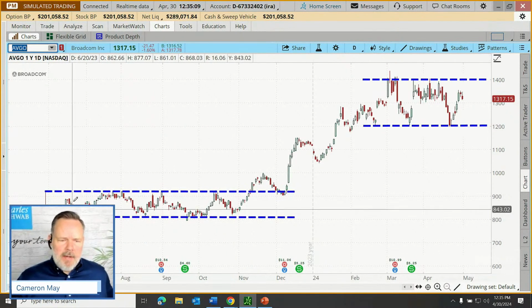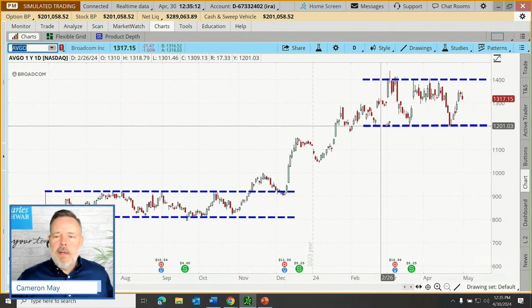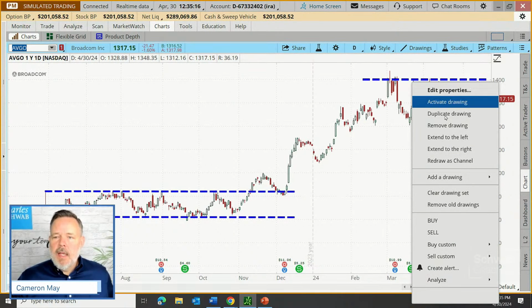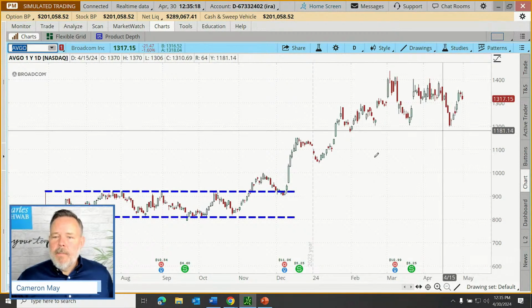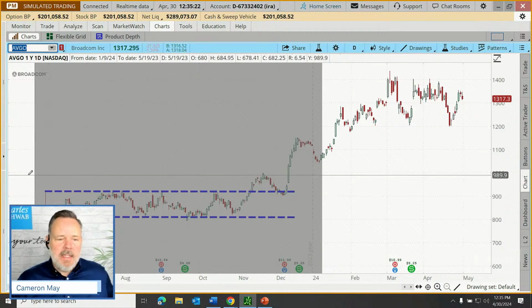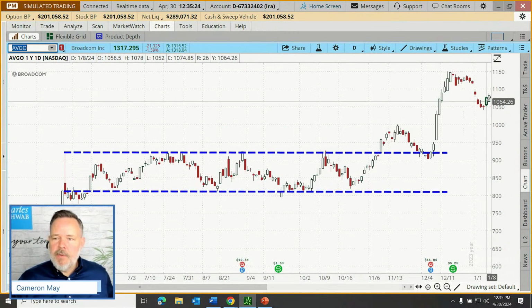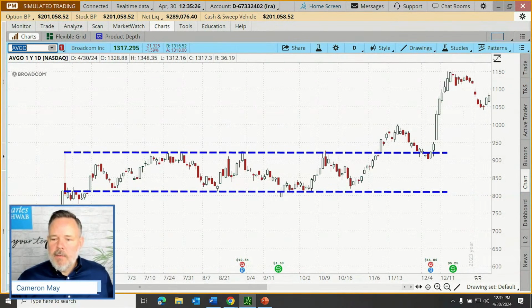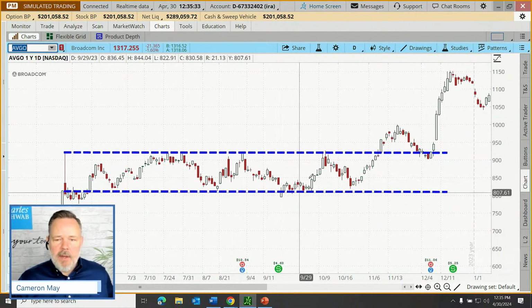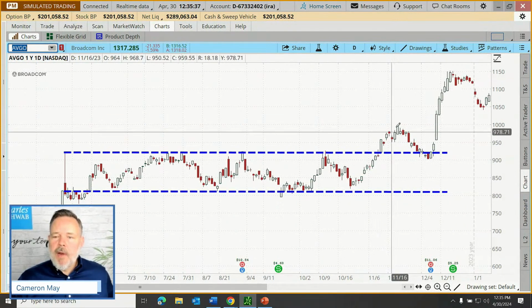And here's what I'm talking about. Here's our horizontal, and we're going to have to play. Let me remove this drawing and remove this drawing. What we need to do is imagine ourselves back in time. Let's suppose we were a trader looking at this stock just as we're moving into 2023. And we had a nice range back here that a trader may have been able to identify areas of support and resistance. Then we got a breakout.